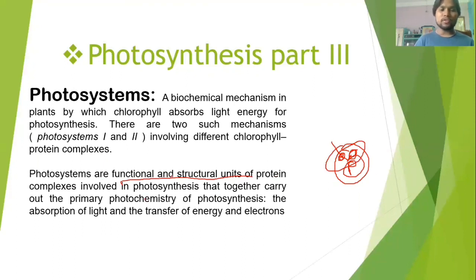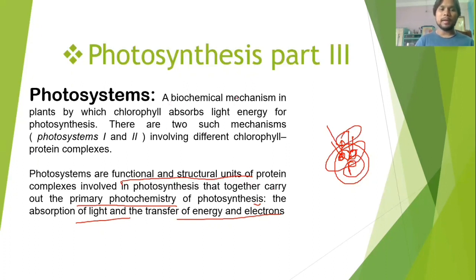So photosystems are functional and structural units of protein complexes involved in photosynthesis that together carry out the primary photochemistry of the photosynthesis process, the absorption of light and transfer of energy and electrons. These photosystems absorb the light at a different nanometer and get excited. Excited means the chlorophyll present in the photosystems releases the energy as light energy and electrons. So this is the definition of photosystem.